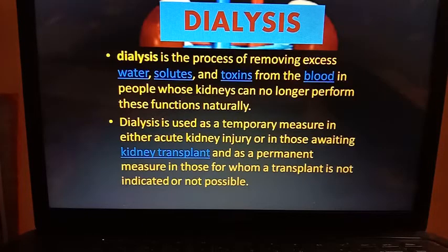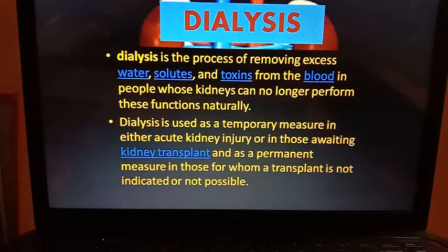Dialysis is used as a temporary measure in either acute kidney injury or in those awaiting for the kidney transplant, and as a permanent measure in those for whom a transplant is not indicated or not possible. Actually, kidney transplantation can be done for the patients of kidney injury or kidney failure.